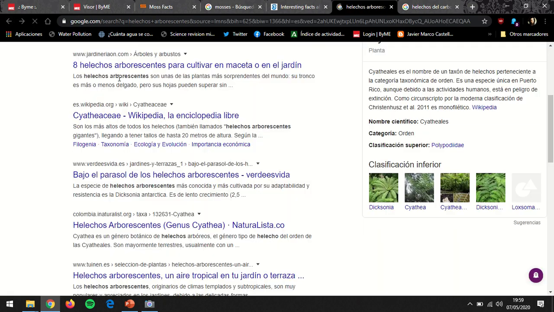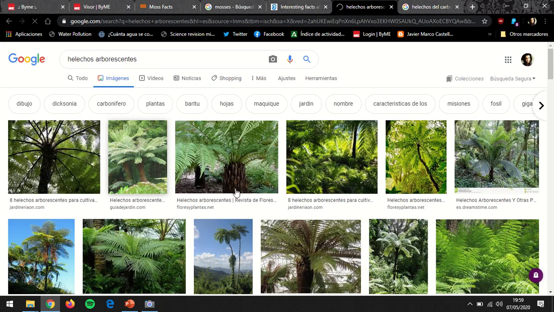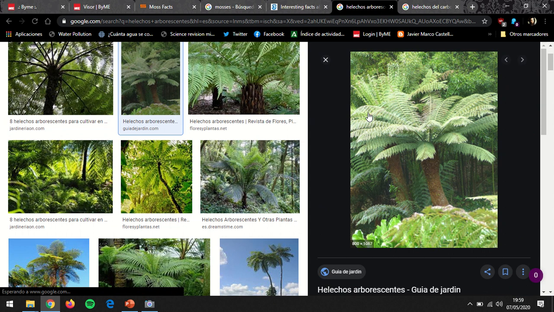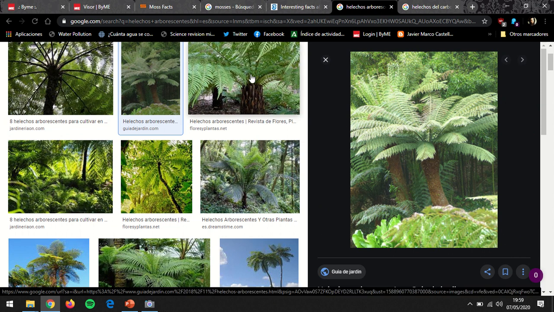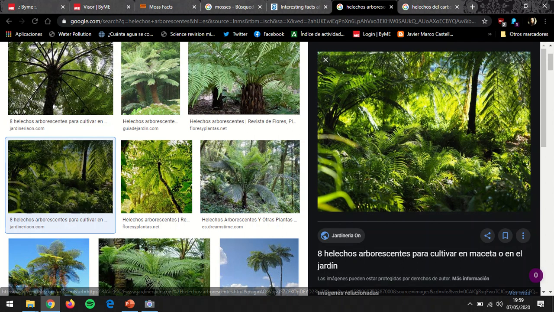So the generality is that in our latitudes we don't have these big ferns, but in some places, especially tropical areas, they even look like big trees, okay? Can you see them? They're huge and beautiful.